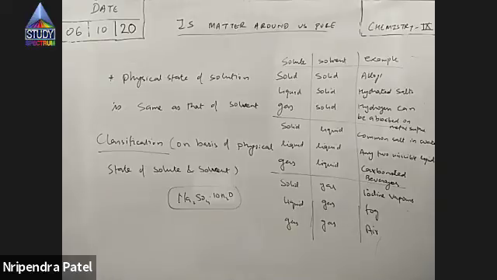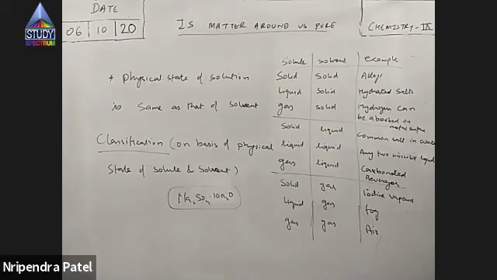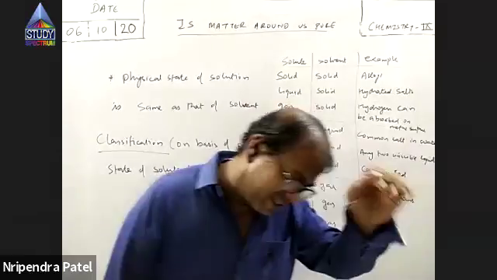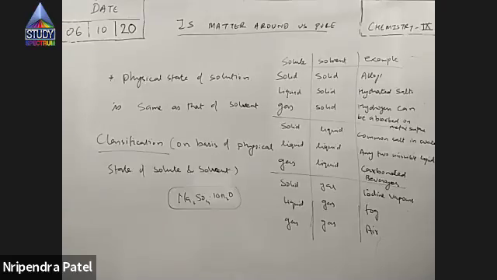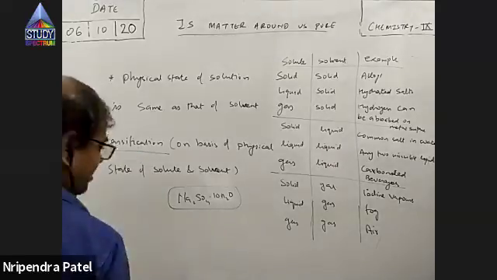So composition changes. But if you consider a small part of atmosphere, then it can be treated as homogeneous mixture of few gases. Correct? So this is one classification of solution. Now, next is, I'll stop here.